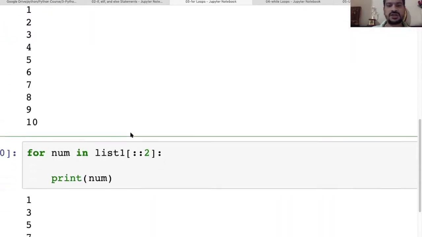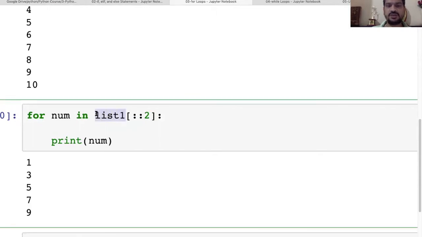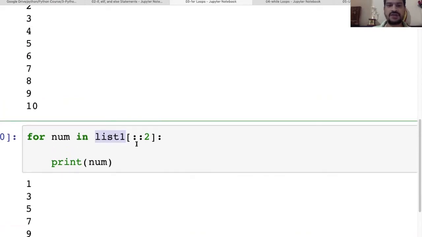Now let's go for other examples also. Let's say I want this list to be iterated with 2 at a time. So we have to write like this. This is where it is starting. If I am not putting anything, it is starting from 0. Up to which value will it go? It will go up to the last. And this 2 will tell us that it will jump 2 at a time.